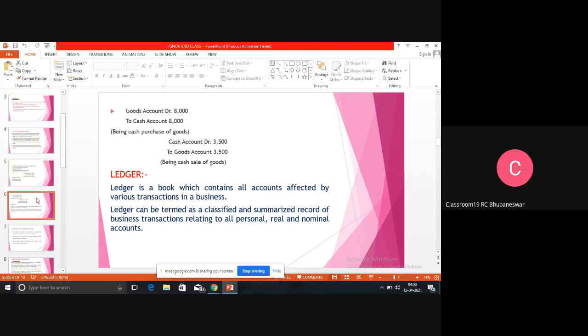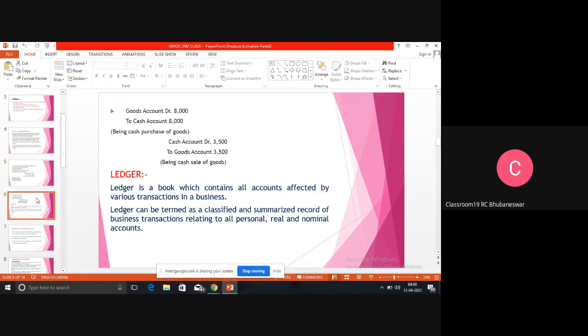So ledger account is useful for identifying the transaction, and it is very easy to know who is the person who has undertaken the transactions. That means in ledger account we are preparing the different accounts. That means for RAM there is an account, so all the transactions related to RAM we can post in RAM's account.